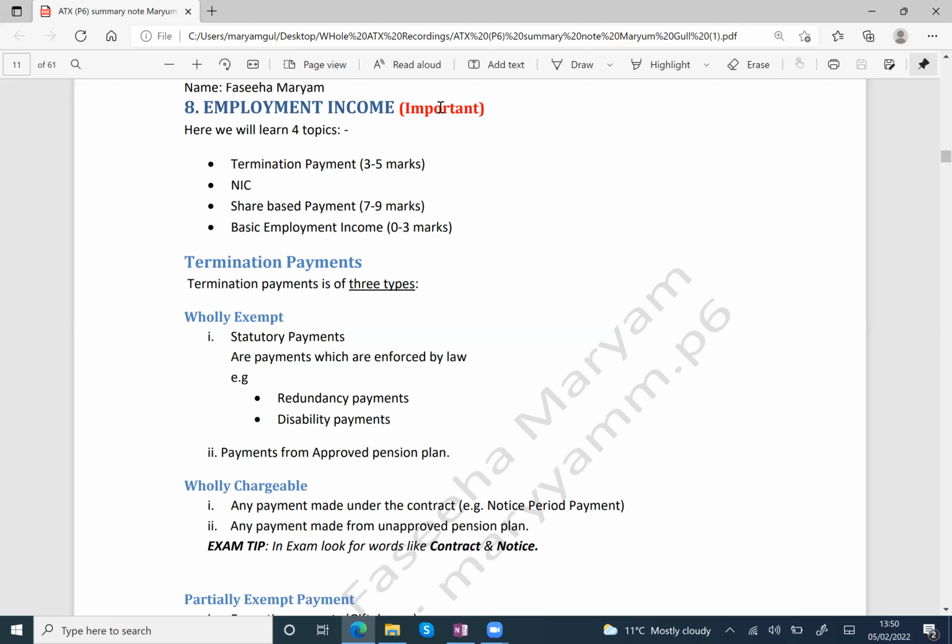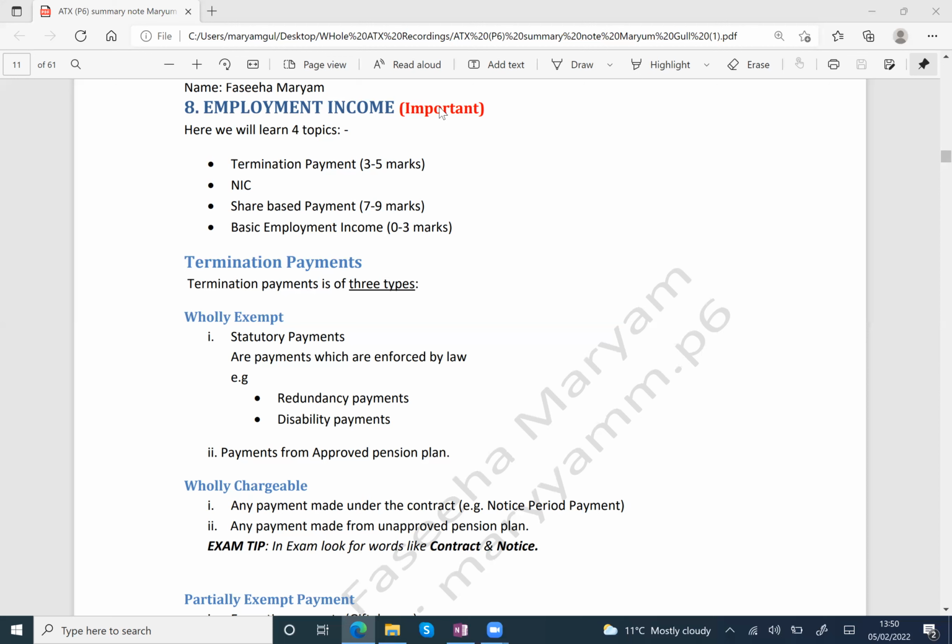The second topic of this chapter is NIC, National Insurance Contributions. The third topic of the chapter is share-based payments. Very important again, for 7 to 9 marks the examiner can test in the exam. Then basic employment income. Basic employment is F6 level, TX exam level. Already we knew that.